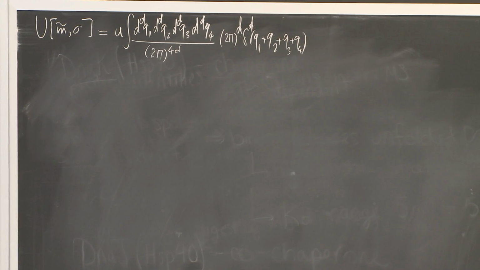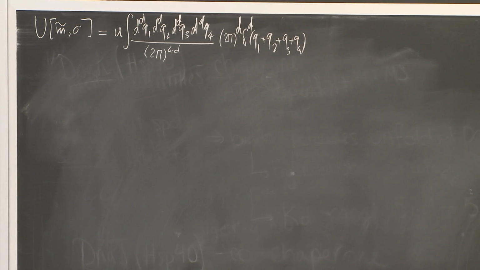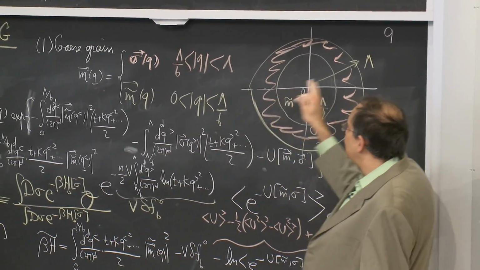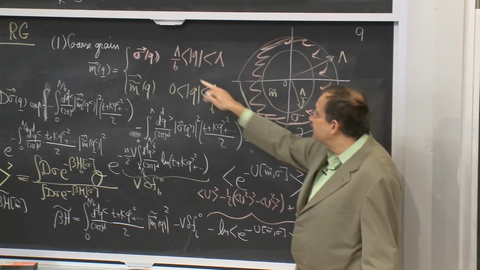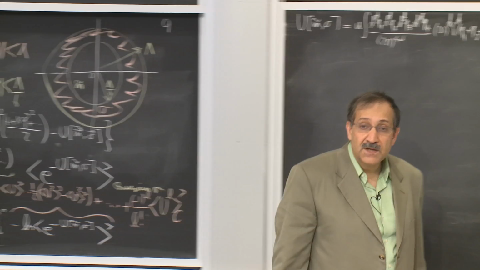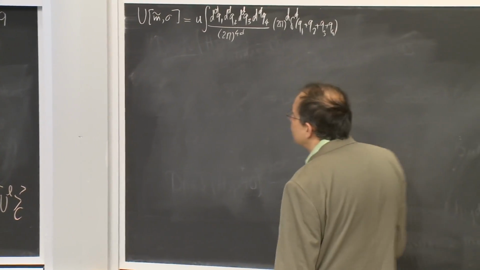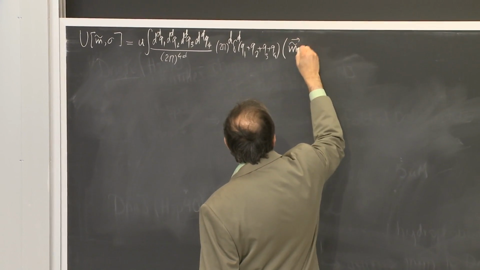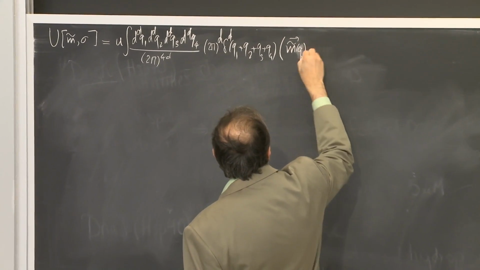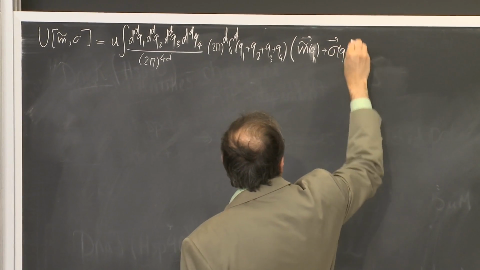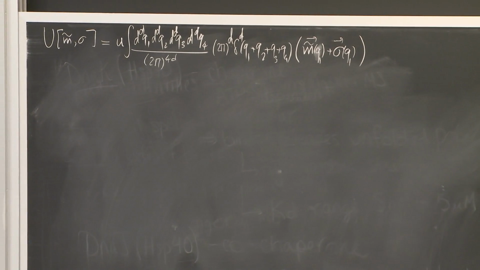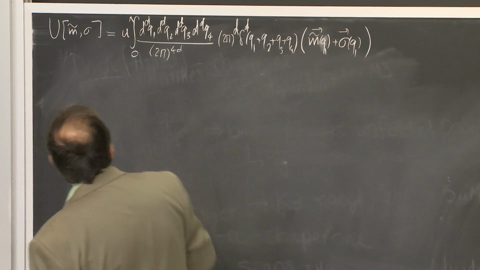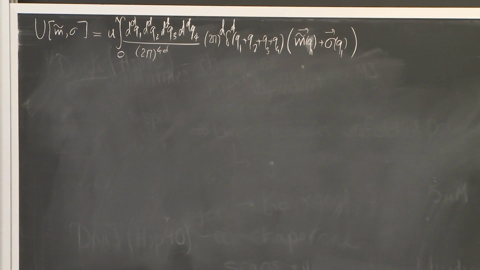And then I have 4 factors of m, but an m, depending on which part of the Q space I am encountering, is either a sigma or an m tilde. So without doing anything wrong, I can replace each m with an m tilde plus sigma. Depending on where my Q1 is in the integrations from 0 to lambda, I will be encountering either this or this.